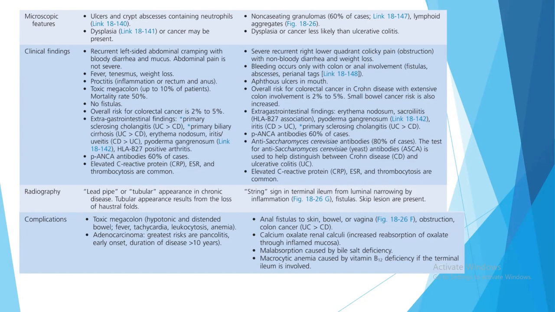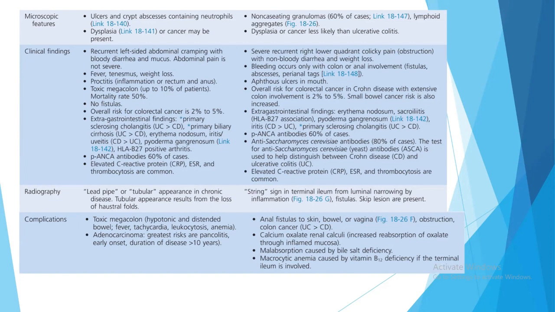The clinical findings: recurrent left-sided abdominal cramping with bloody diarrhea and mucus; abdominal pain is not severe. In Crohn's disease, there is severe recurrent right lower quadrant colicky pain due to obstruction with non-bloody diarrhea. So there is left-sided pain in case of ulcerative colitis and right-sided pain in case of Crohn's disease. There is fever, tenesmus, or weight loss. Proctitis, because there is involvement of the rectum.